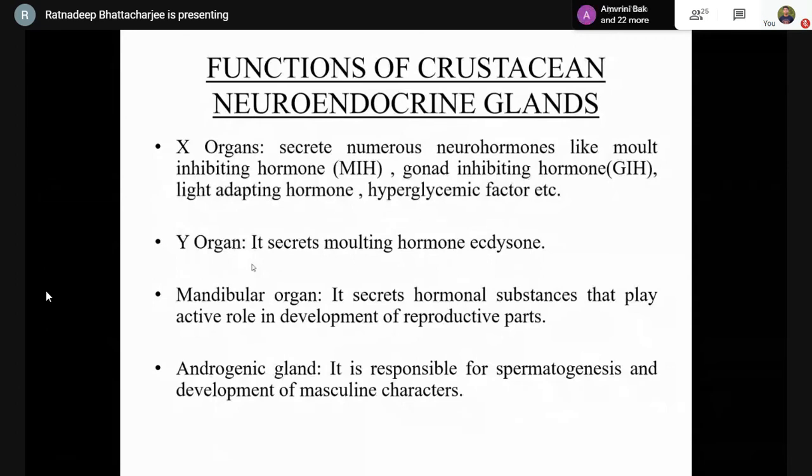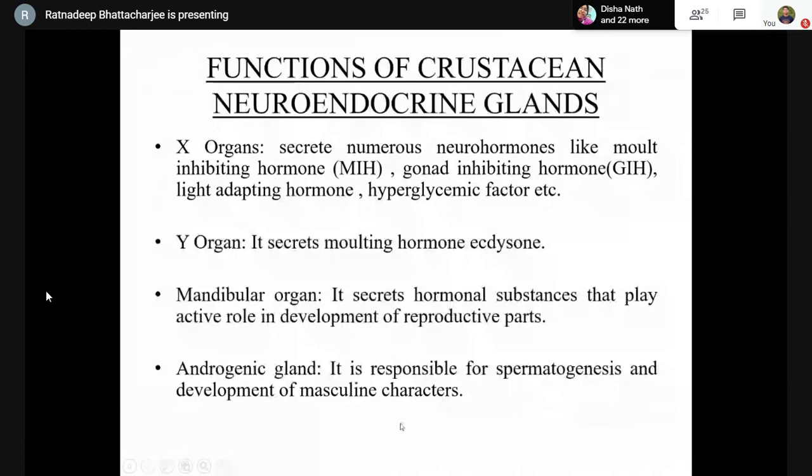Then we have the mandibular organ. Mandibular organ secretes hormonal substances that play an active role in reproduction. It is involved in the ovary growth. Mandibular organ synthesizes a chemical known as methyl farnesoate, which is responsible for the development of reproductive parts. Now, just like mandibular organ, androgenic gland also plays a pivotal role in reproduction. It is responsible for processes like spermatogenesis and the development of masculine characters.